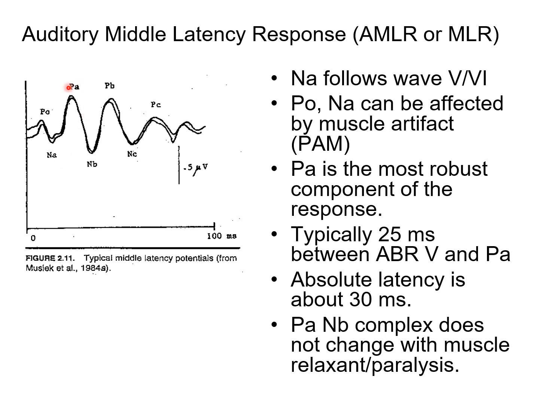PA is the most robust component in MLR. He is the big guy, so we want to pay attention to this component. Typically, if you count the interval from ABR wave 5 to PA, it's roughly 25 milliseconds. However, if you compute the absolute latency of PA, it's about 30 milliseconds because you have to include the latency of ABR wave 5.